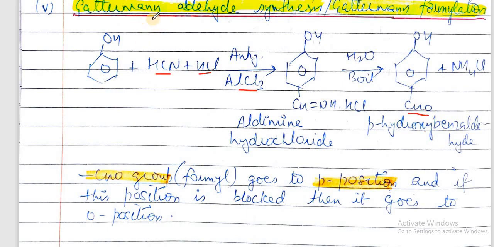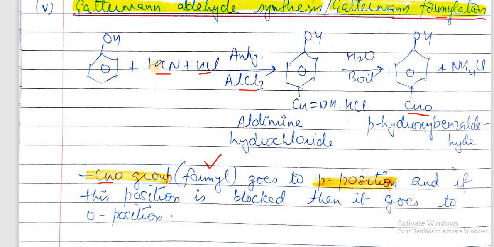So this reaction is also called formylation because formyl group is introduced at the para position. CHO group is also called formyl group, so it is also called formylation. So Gattermann aldehyde synthesis, aldehyde group is introduced, and Gattermann formylation.